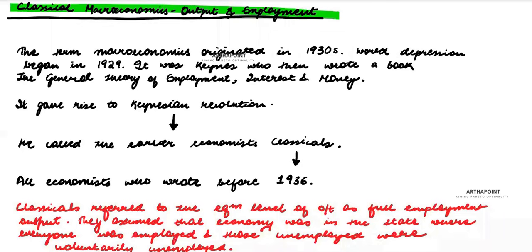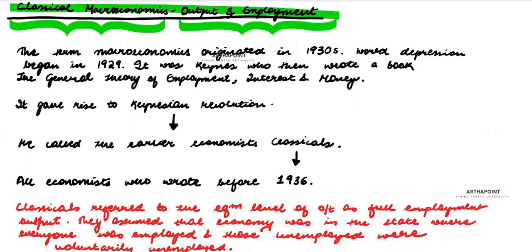Classical macroeconomics, output and employment. In this lecture, let us try to understand how the classical economist would think, who the classical economists are, and how output and employment work in the case of classicals.